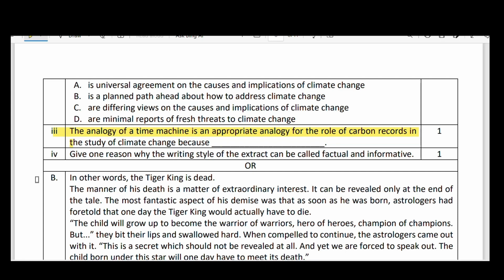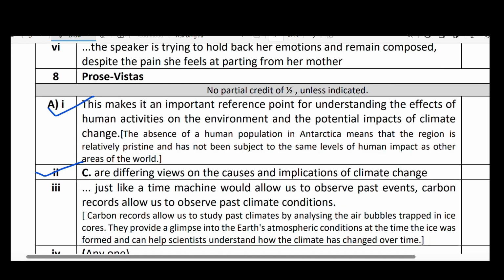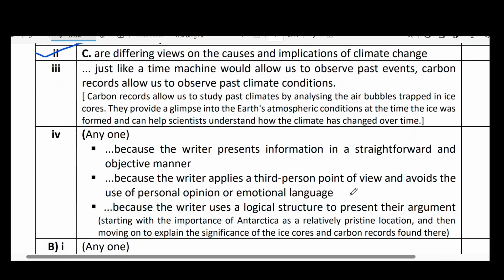Next, the fourth bit. Give one reason why the writing style of the extract can be called factual and informative. Yes, because he has straight away given the explanation without any hesitation. He has described and explained straight away without any hiding. Let us go to the answer key also. Anyone: because the writer presents information in a straightforward and objective manner, because the writer applies a third person point of view and avoids the use of personal opinion or emotional language. There is no emotion.